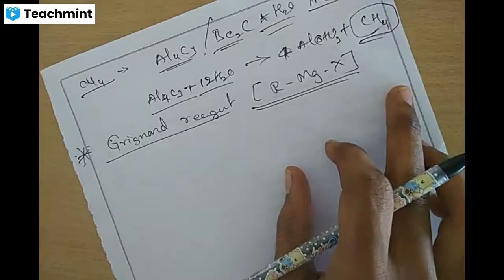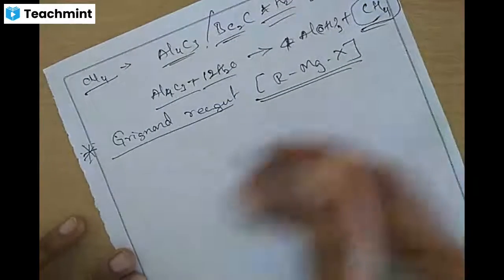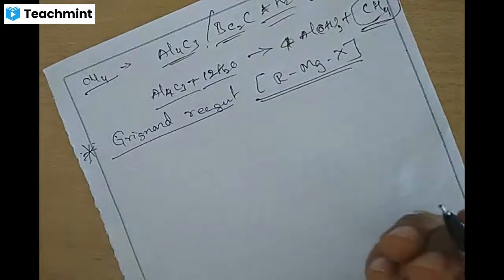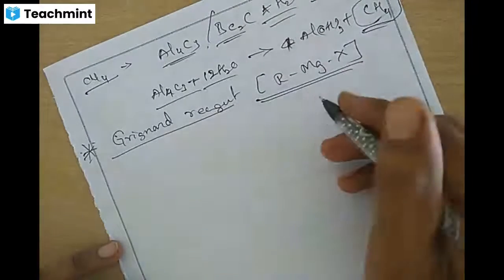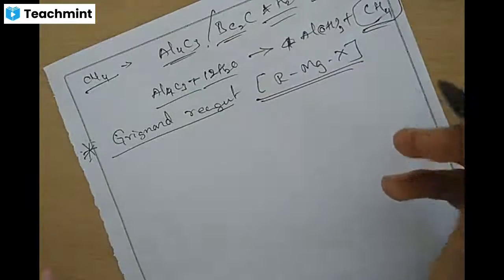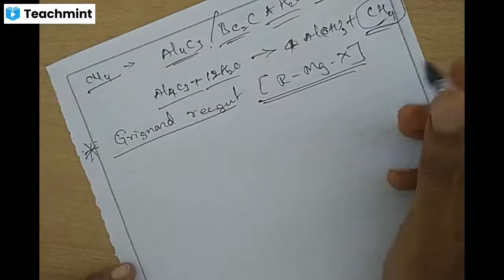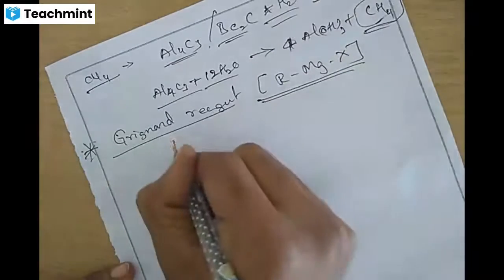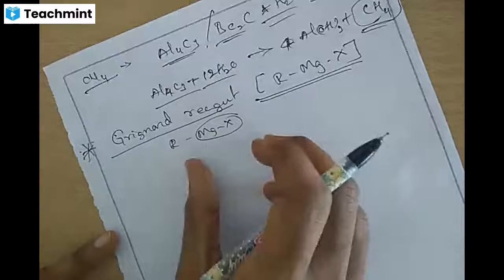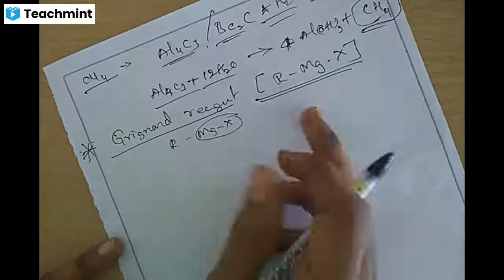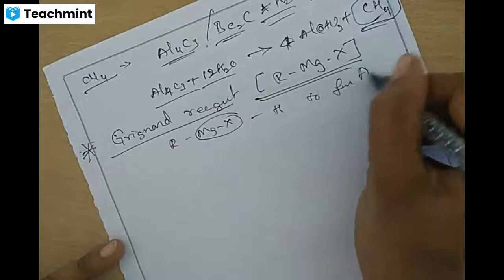Are you getting? So this Grignard reagent is treated with protonic compounds, which donate protons, like water H2O, carboxylic acids, alcohols or amines. What happens to this R and MgX? The MgX part of the reagent is replaced by hydrogen to form alkane.